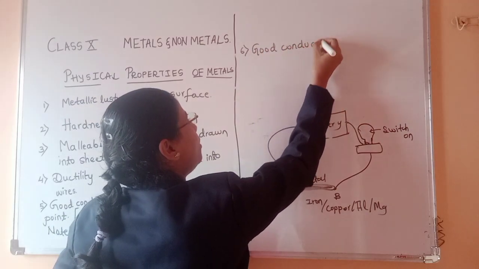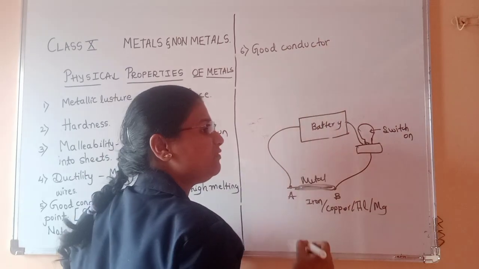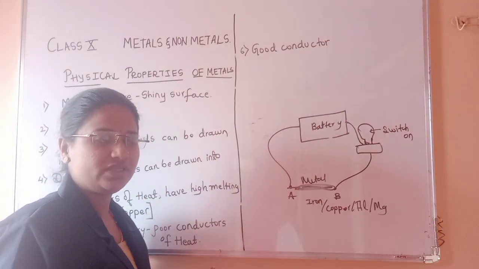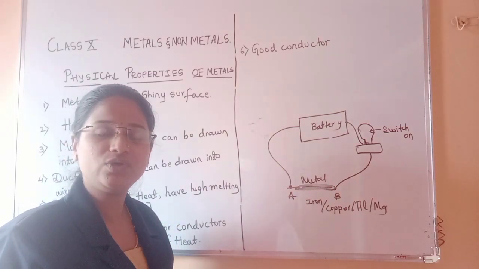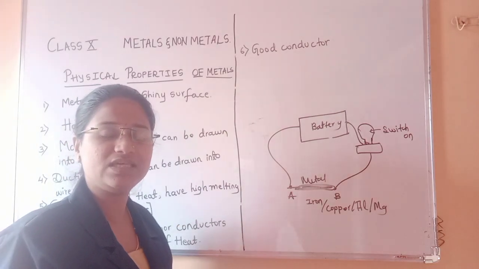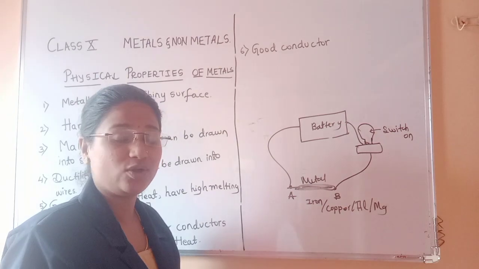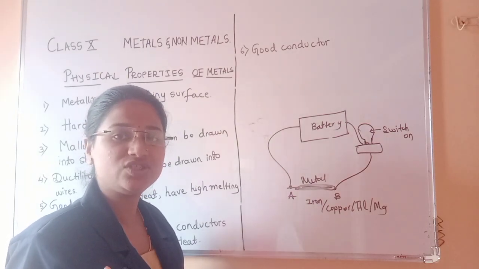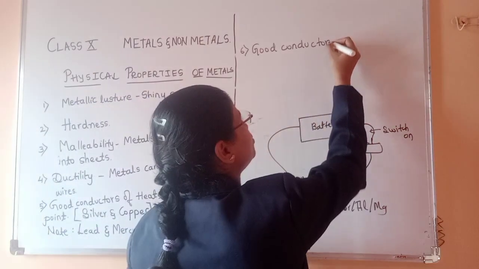That is why all the wiring is done with metals like copper. Even though silver and gold are very good conductors of electricity, these metals are costly. Economically we should think, copper is very reliable and cheap. That is why copper is used for wiring.